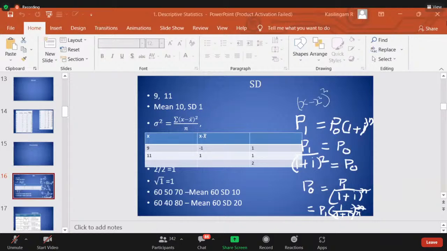So category-category is chi-square test, category and metric is ANOVA, metric and metric is correlation. To decide the analysis, you need to decide whether it is a category variable or a metric variable. Otherwise you cannot use it correctly. That understanding is very much required. With this, we will start today.